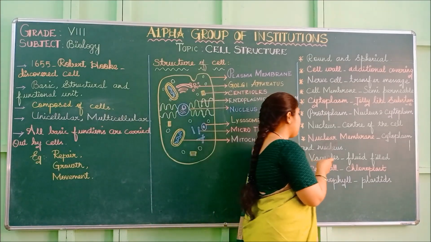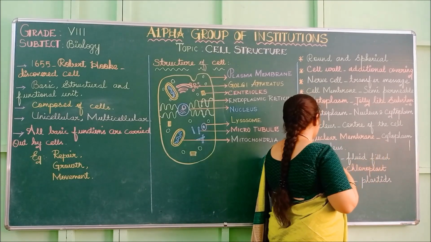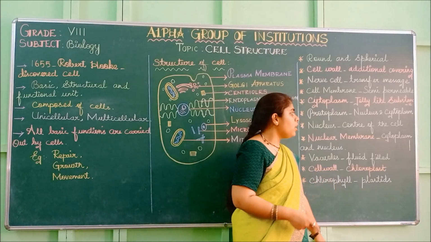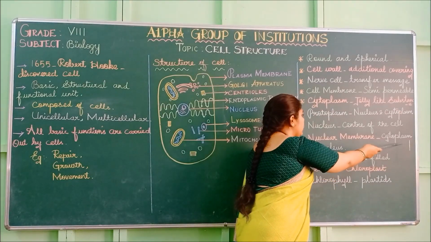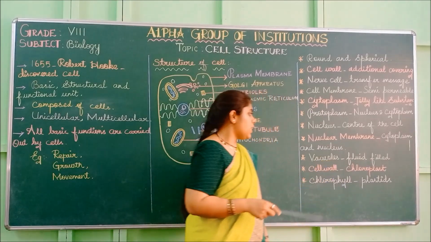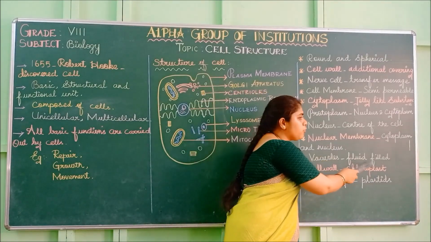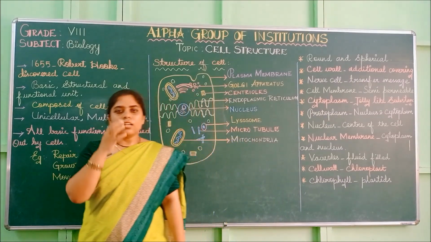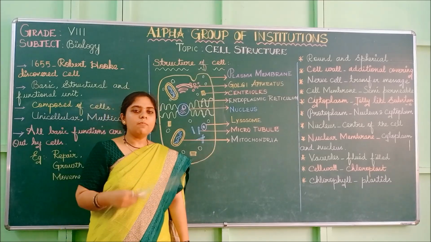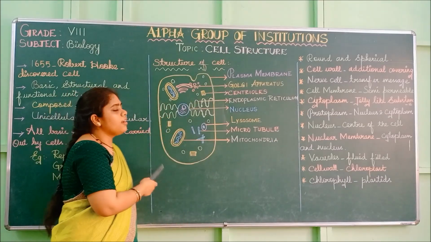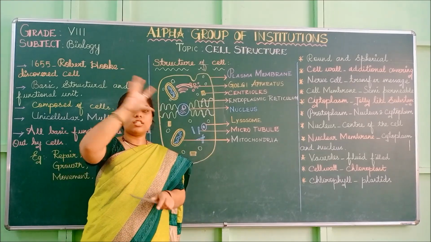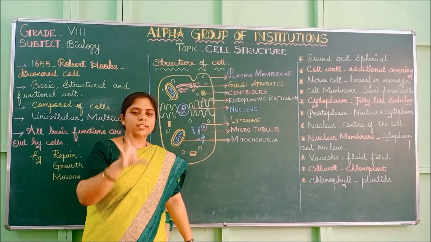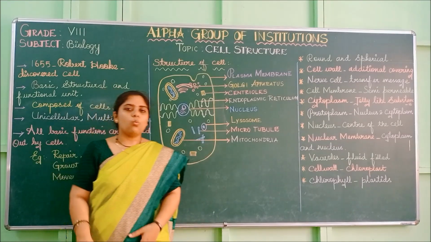And next is nuclear membrane, the cytoplasm and nucleus. These are some of the characteristics of plants. In plants also the nuclear membrane will be present, and it includes cytoplasm and nucleus. Next is vacuoles, fluid filled. Vacuoles are empty spaces where fluid will be filled. These vacuoles are larger in plant cells and very small in animal cells. In plant cells you can see huge empty spaces filled with fluid. Those are called vacuoles.